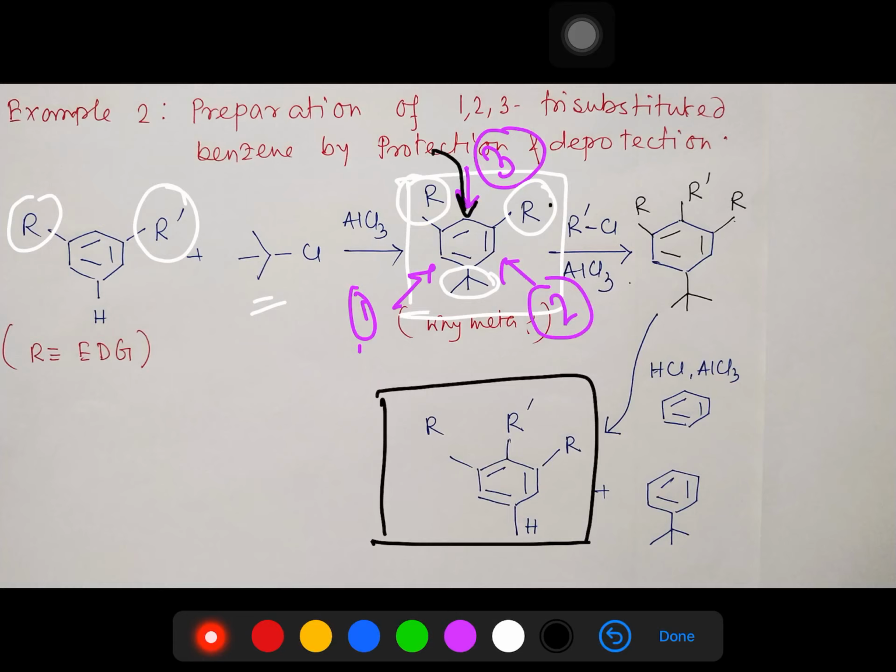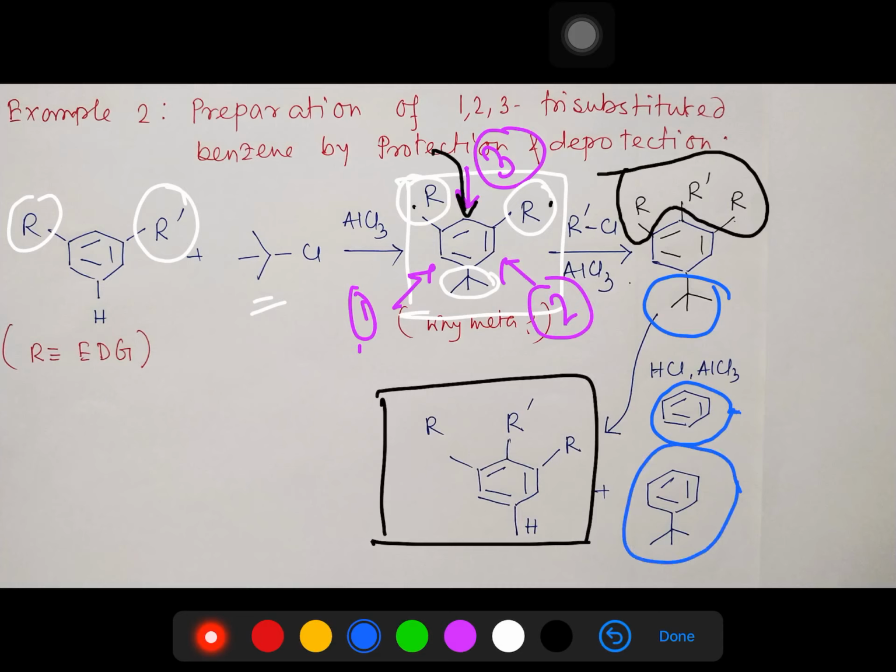So in this case, what did we get? We got a 1,2,3 tri-substituted benzene, and at another place we have this tertiary butyl group. And as I discussed previously, how can we remove this tertiary butyl group? By simple benzene. So in this way we can have this. By the way, another interesting point is that preparation of this 1,2,3 tri-substituted benzene is really difficult.